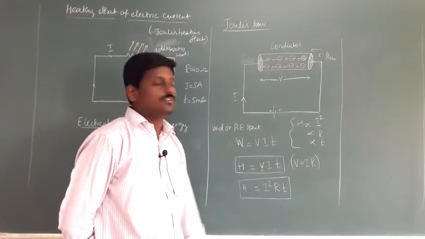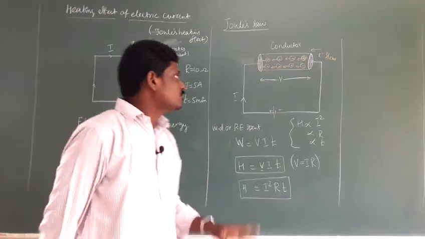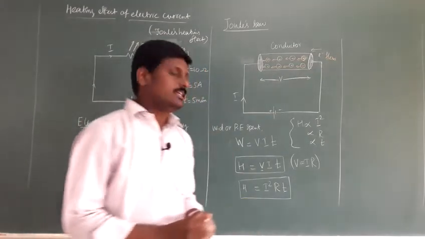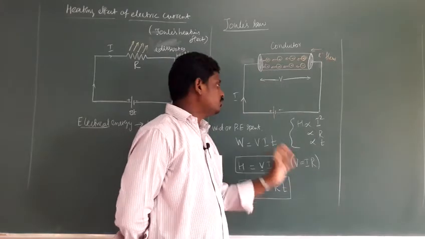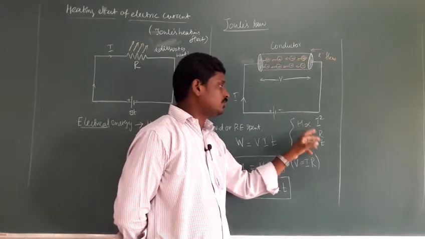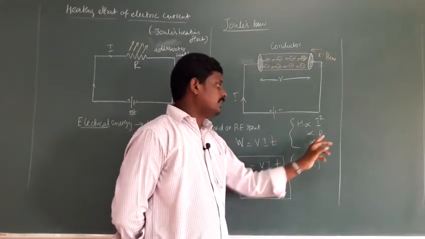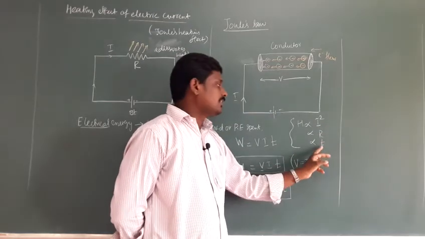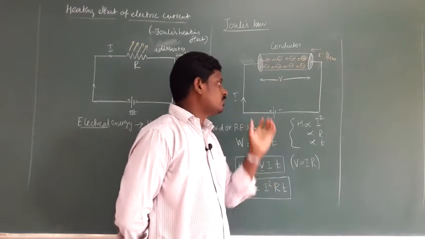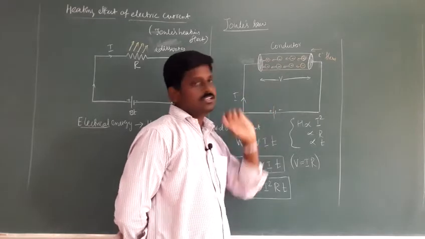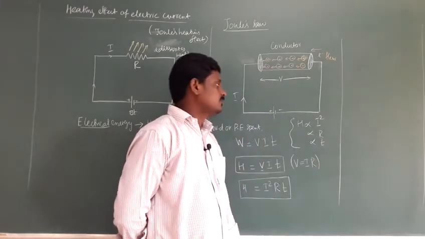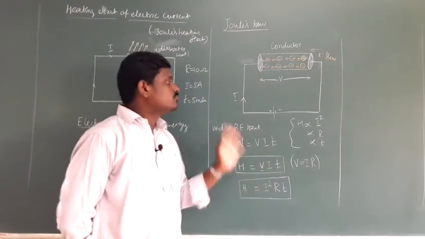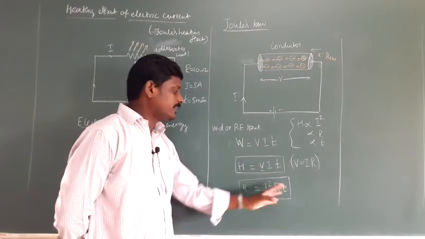Then what is the time of flow? So Joule's law of heating is: the heat developed in the circuit due to the current flow is directly proportional to the square of the current, the resistance of the circuit, and the time of flow. So how much the current flows for certain minutes or certain seconds, that is the time of flow of charges. So once again, Joule's law of heating, H is equal to I squared RT.